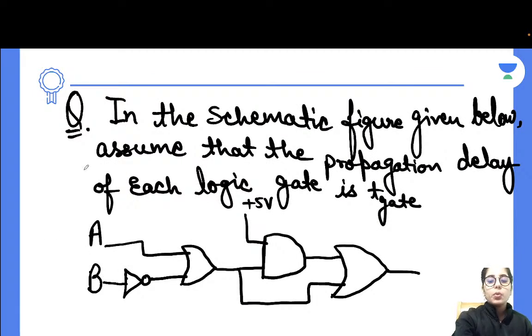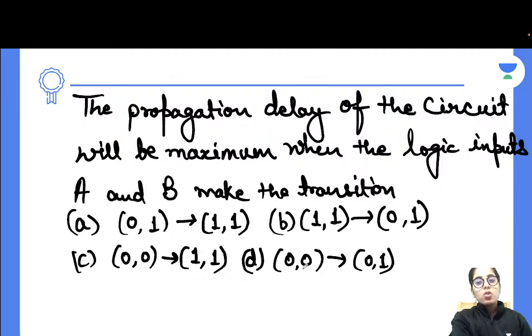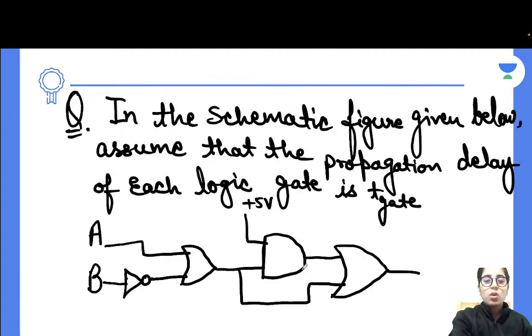So when we do that, we just have to see how many outputs are changing. Okay. Maximum the delay can be there for 1 gate, 2 gate, 3 and 4. So 4 T gate. Why? Because each gate delay is T gate. So 4 times the T gate can be the maximum delay we can have here. So in that case, we just have to see for the given options, which one of the combinations is giving us the maximum delay. Is it 0 0 or 0 1?